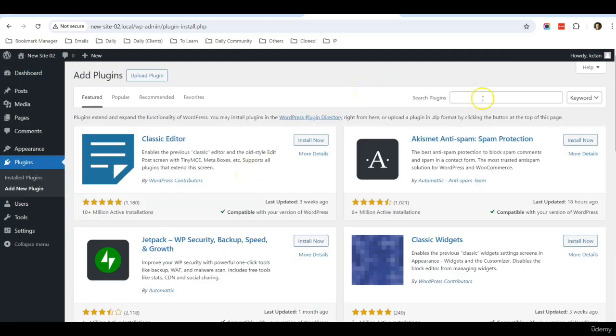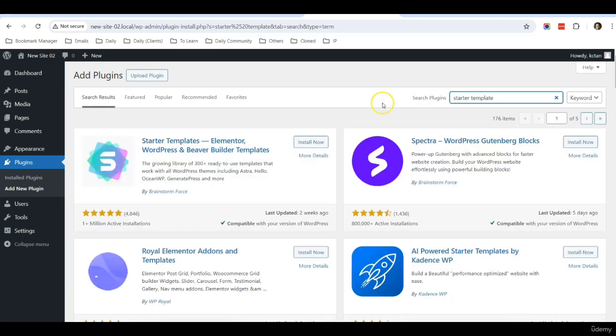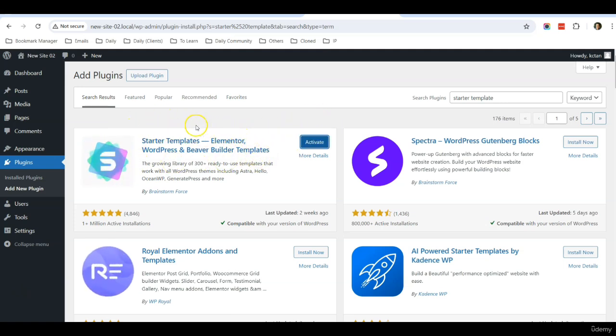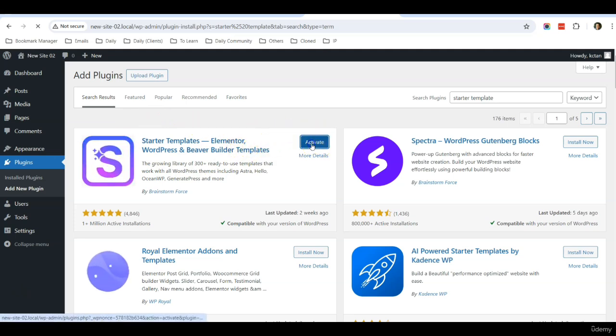So once you're on this page, I need you to search for a plugin called Starter Template. Okay, so this is the one that we are going to install. So click install now. So this is the plugin that has the ability, later on I'm going to share with you how to use AI. So now you click activate.